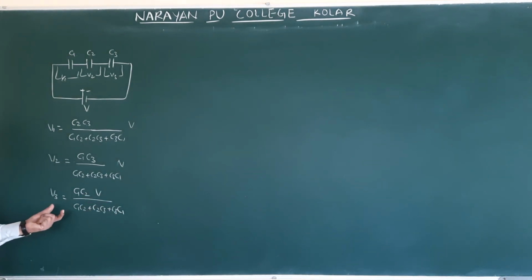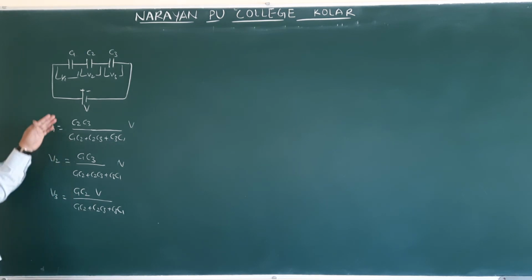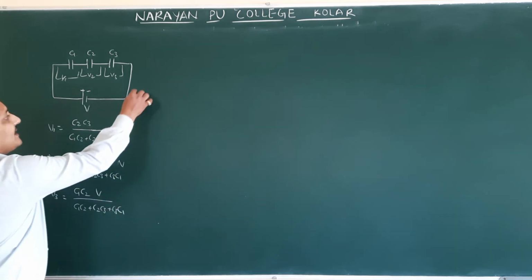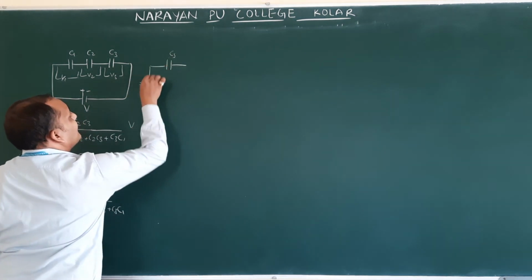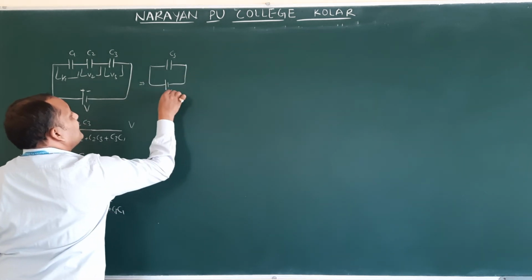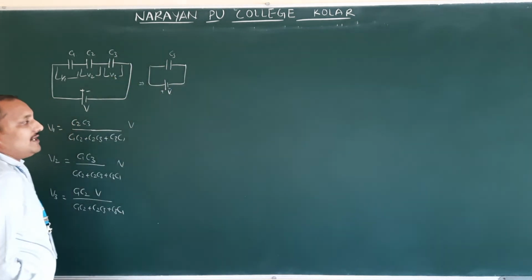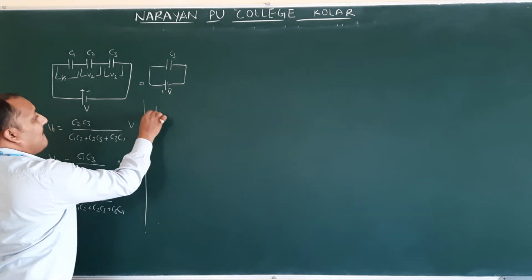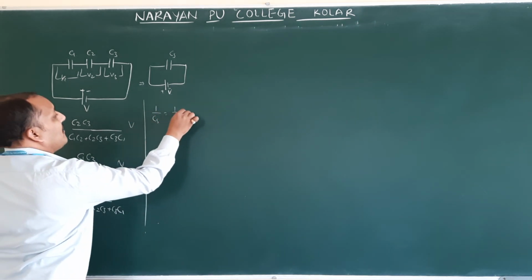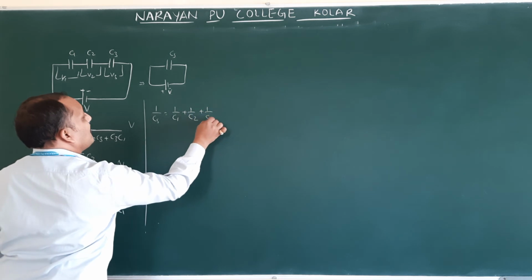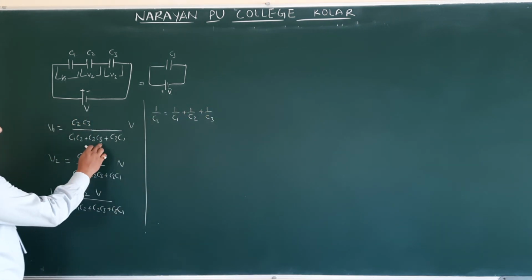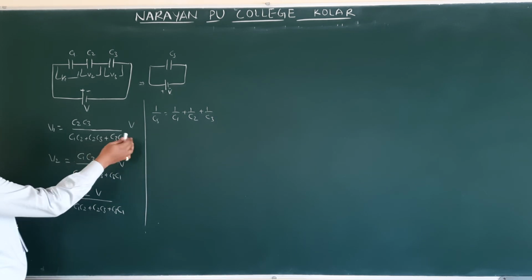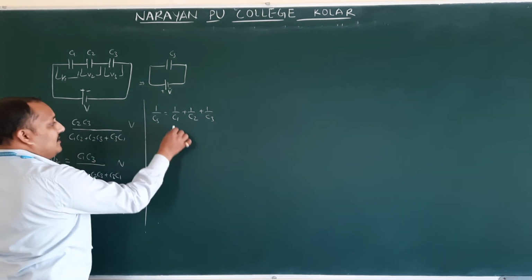I didn't show how this equation came, I directly wrote it. To see how it came, we have to write the resultant capacitance. What is the resultant capacitance formula? For CS, this is V. What is the CS equation? 1 by CS is equal to 1 by C1 plus 1 by C2 plus 1 by C3. The derivation is not required for you, just remember this equation.